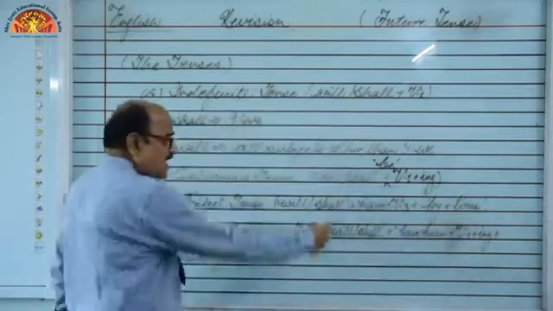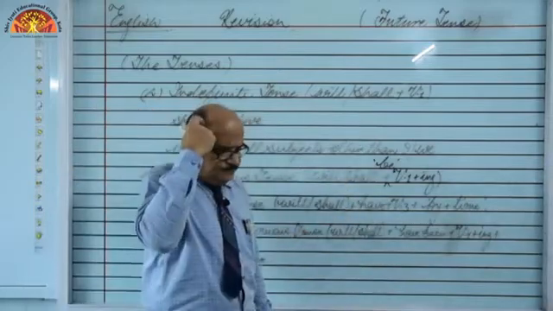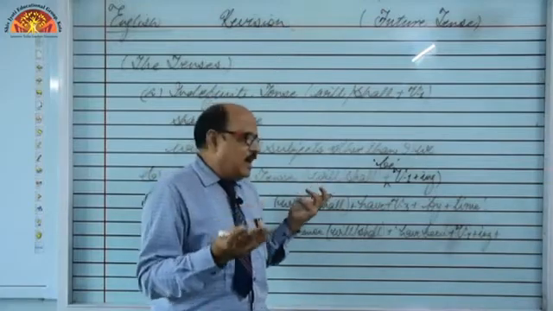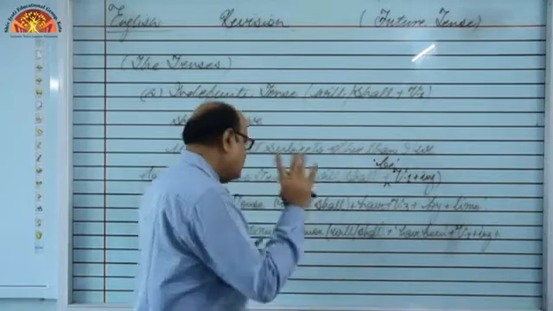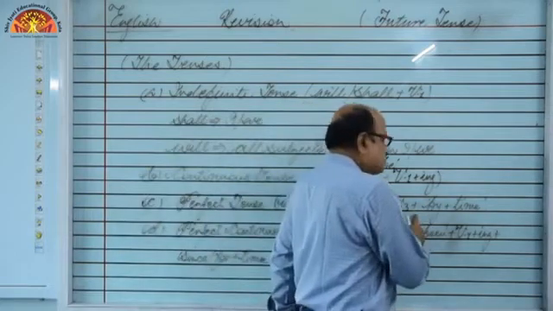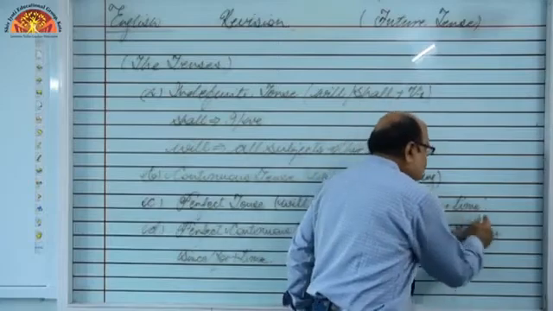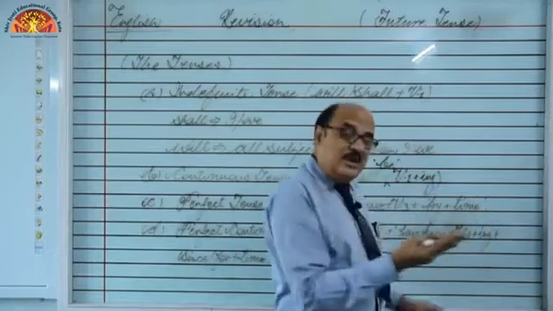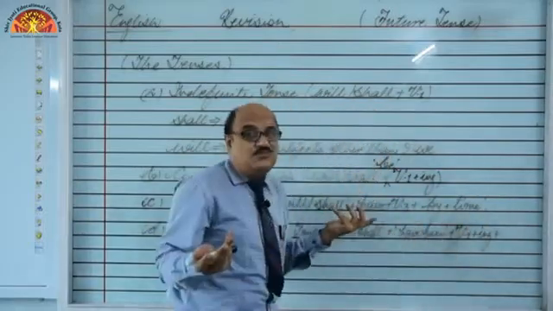time along with by. So one example is there. Somebody asked me, when will you complete this novel? And I told him, I shall have completed this novel by the end of this week. By the end of this week. The week is still going on. So, by the end I am talking about, so it becomes future. So, I shall have completed this novel by the end of this week.